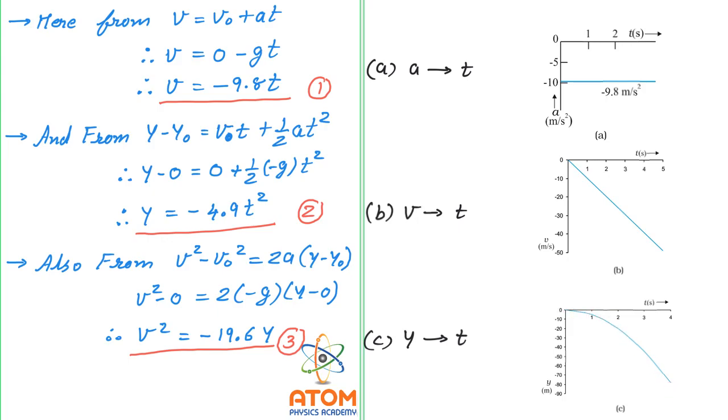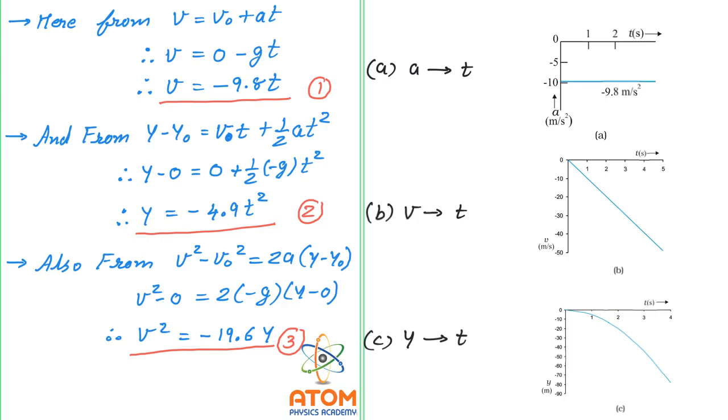This graph shows that y is increasing rapidly with respect to time, and it is very obvious because from this equation you can see that y is proportional to t square. So as you increase t by 1, that means 1 second, 2 second, 3 second, 4 second and so on, y will increase by the square.